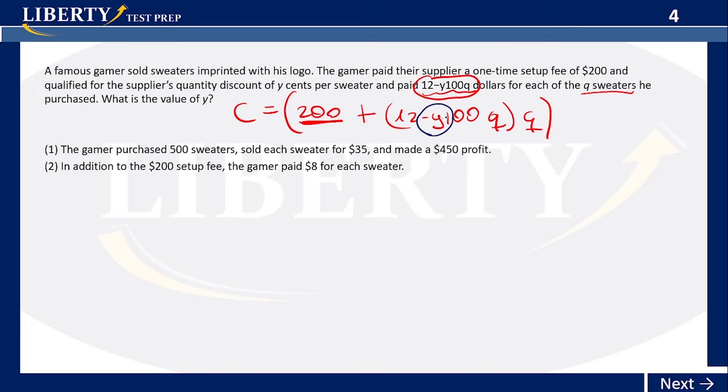So we have here 3 variables, one equation. We're not going to be able to make it. Now, number 1 here. Start with number 1. The gamer purchased 500 sweaters, sold each sweater for 35 and made a profit of 450.